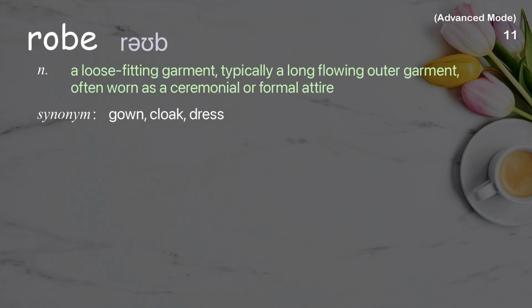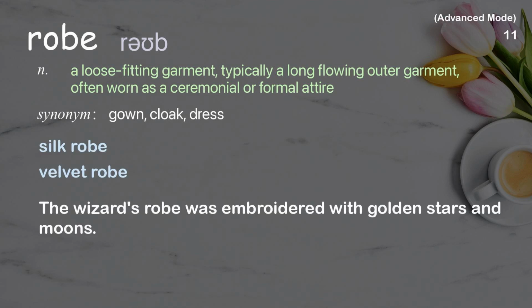Robe. A loose-fitting garment, typically a long flowing outer garment, often worn as a ceremonial or formal attire. Examples: Silk robe, velvet robe. The wizard's robe was embroidered with golden stars and moons.